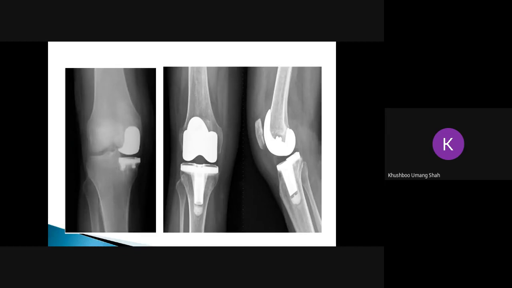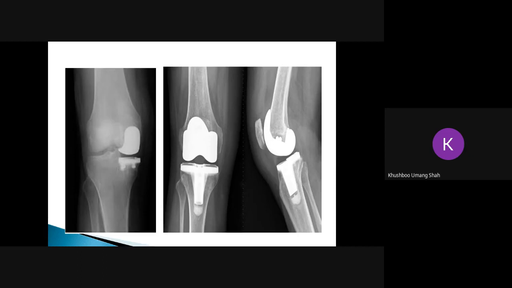See, the first picture is the unicompartmental replacement. Only one condyle is being replaced: the medial condyle and the medial part of the tibia. In the second picture, you can see it is bicompartmental. Both the condyles as well as the tibial plate are being replaced. You can see in the lateral view in the second image that the patella is not being replaced. So this is a bicompartmental TKR.